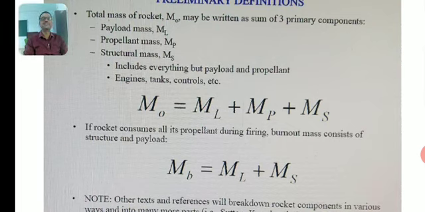the structural mass. If a rocket consumes all its propellant during firing, then the burnout mass consists of the structure and the payload. That means MB, the burnout mass, is equal to the sum of the payload mass and the structural mass.